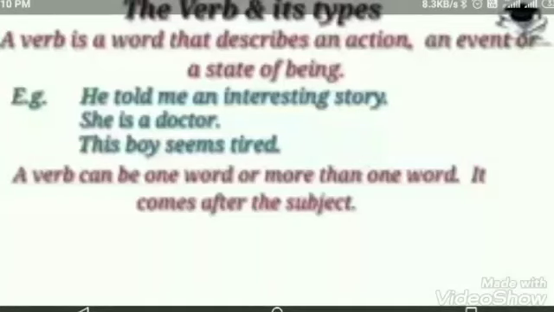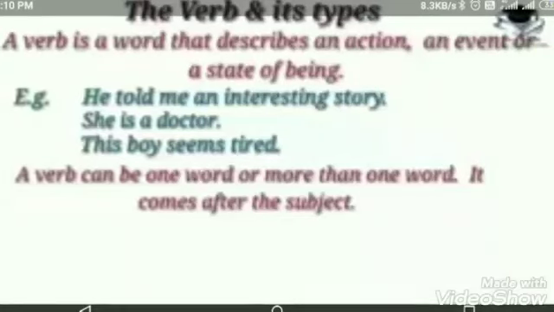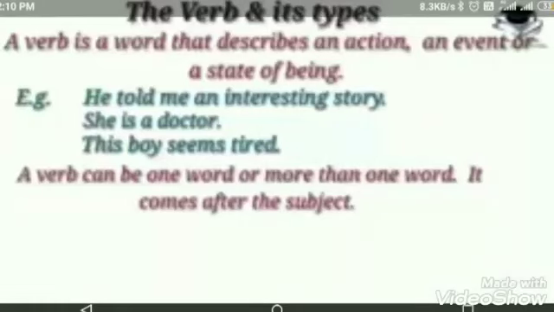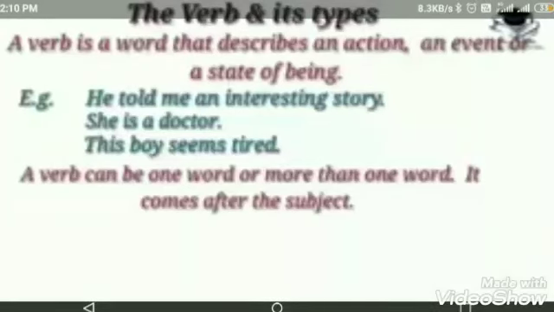So we will see some examples of verbs. In the sentence 'He told me an interesting story,' the verb is 'told.' It is the past form of 'tell.' In the next sentence, 'She is a doctor,' 'is' is the verb. In the third sentence, 'This boy seems tired,' the verb is 'seems.' All of these are action words or verbs. So, these are known as verbs.